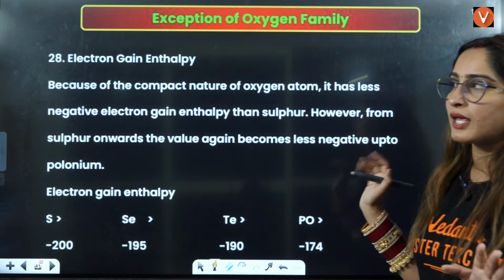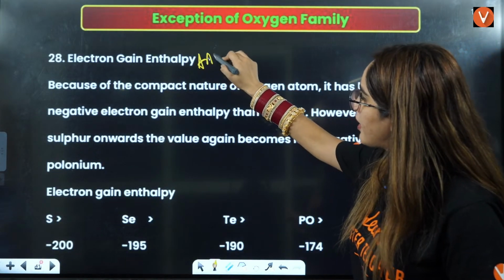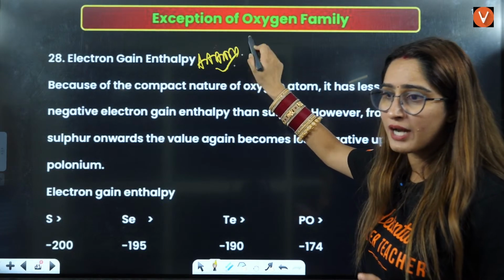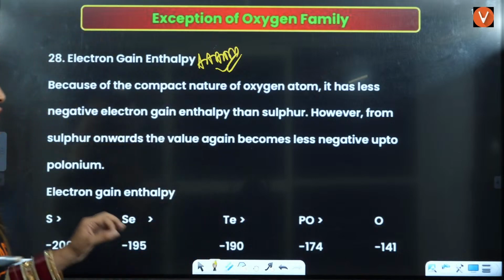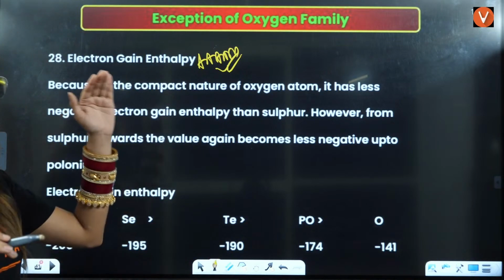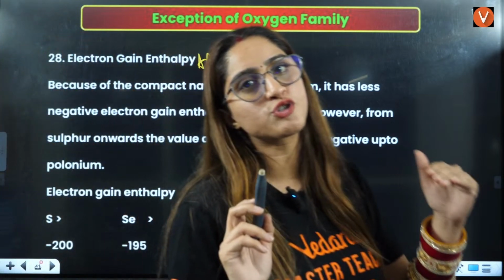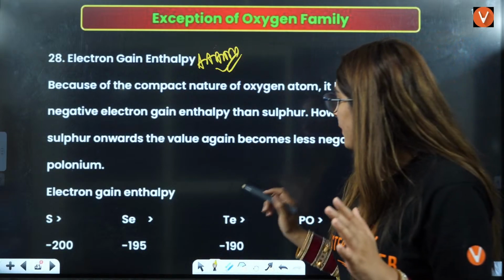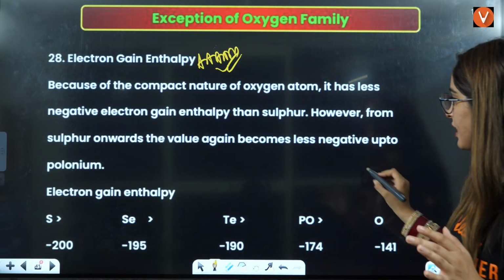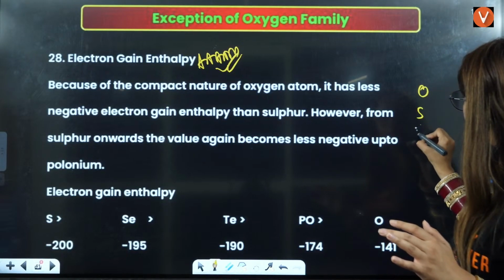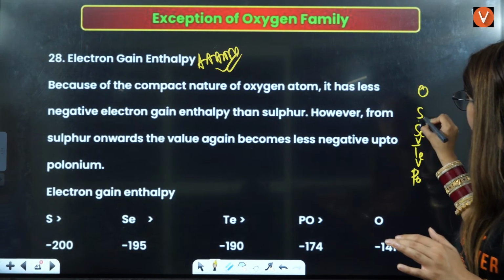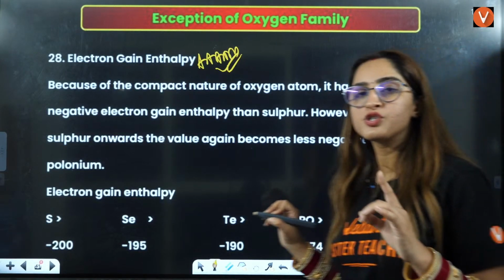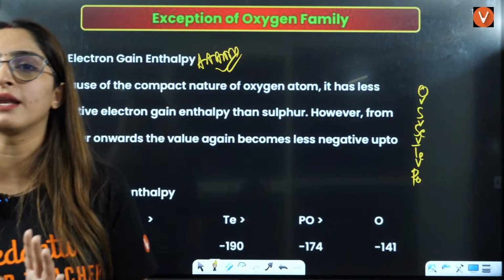Next is electron gain enthalpy. This is a very, very important question that is frequently asked. We know that down the group, electronegativity should decrease, so oxygen should have the maximum electron gain enthalpy.